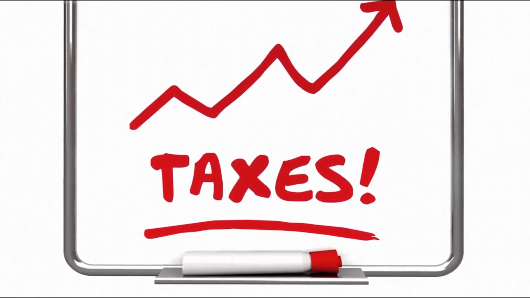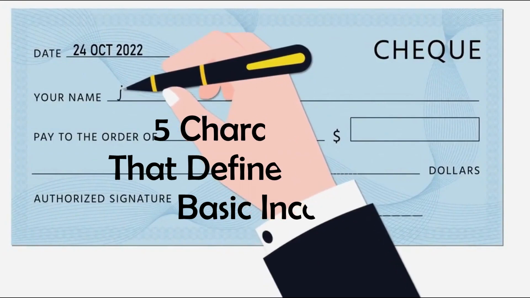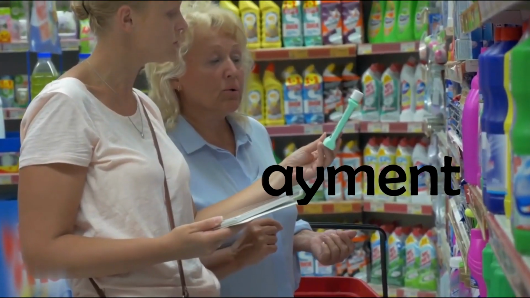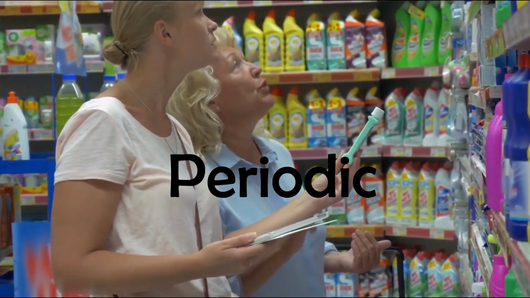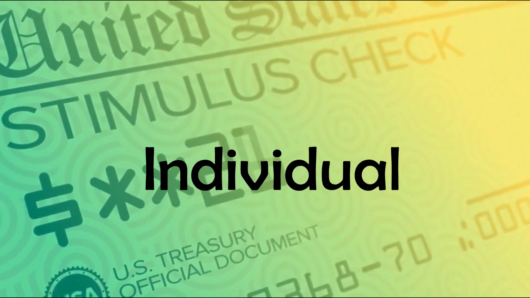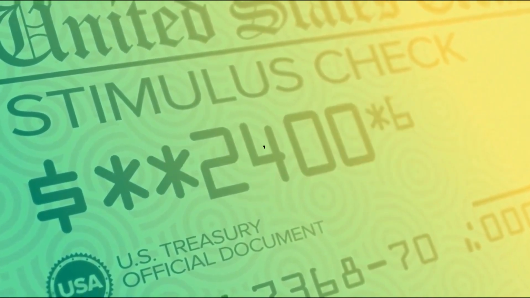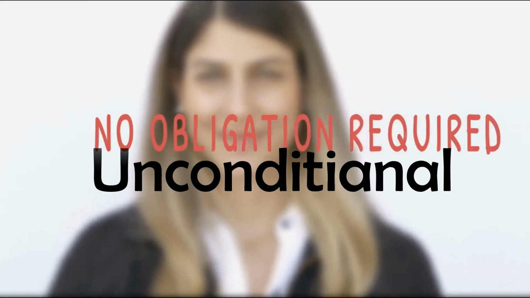According to Basic Income Earth Network, there are 5 characteristics that define basic income. These are: cash payment, which is distributed as funds and not coupons or vouchers; periodic, which means distributed in regular payments; individual, which is paid to every adult citizen and not just every household; universal, which is paid to all citizens regardless of their situation, whether rich or below poverty line; unconditional, which means there is no requirement to work.